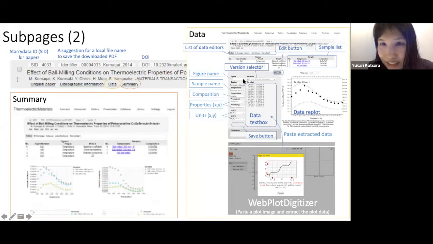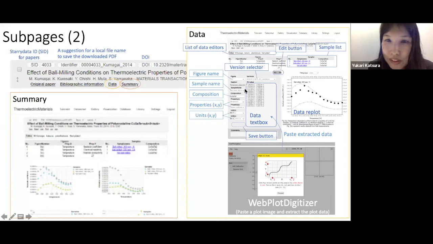We have pull-downs to select the figures and samples. And then you get the original data here and the plots for this data. If you want to add new data from the paper, you read the data by using the WebPlotDigitizer, copy the data, and paste it here. And you select the properties for the X and Y axes and select the unit and exponents. And then you can save to this database.